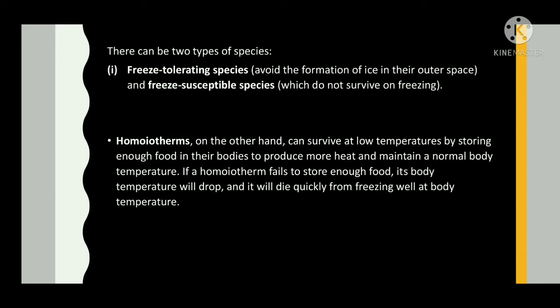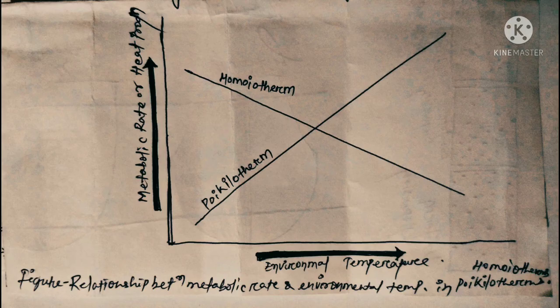Homeotherms, on the other hand, can survive at low temperatures by storing enough food in their bodies to produce more heat and maintain a normal body temperature. If a homeotherm fails to store enough food, its body temperature will drop and it will die quickly from freezing. Here is the figure that defines relationships between metabolic rate and environmental temperature in poikilotherms and homeotherms.